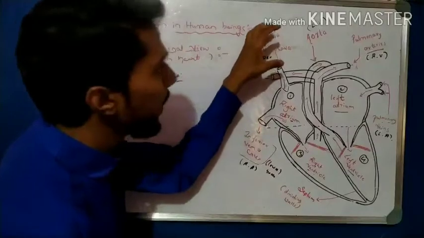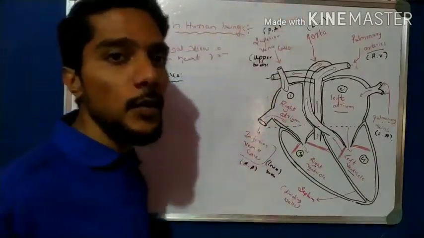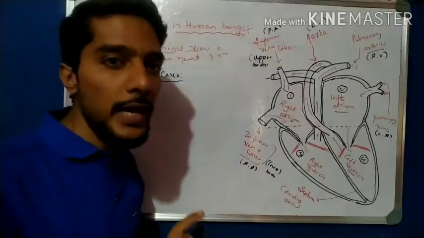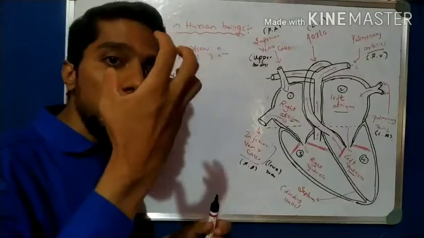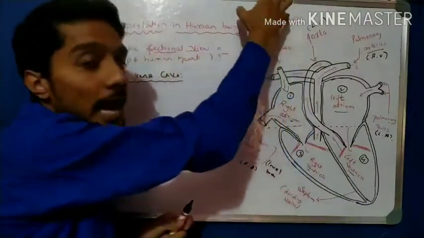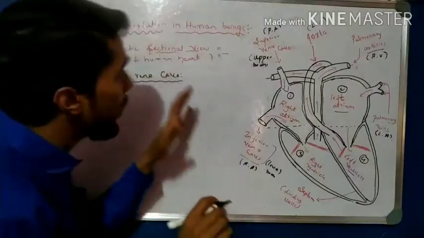So the superior vena cava carries impure blood from the different parts of the body, from the upper parts of the body. We know that oxygen is converted to carbon dioxide, and that carbon dioxide is present in the blood, and that blood is carried by the superior vena cava and sent to the right atrium. So what is the superior vena cava?